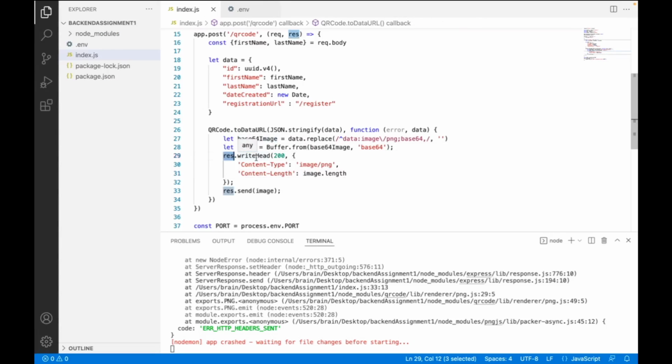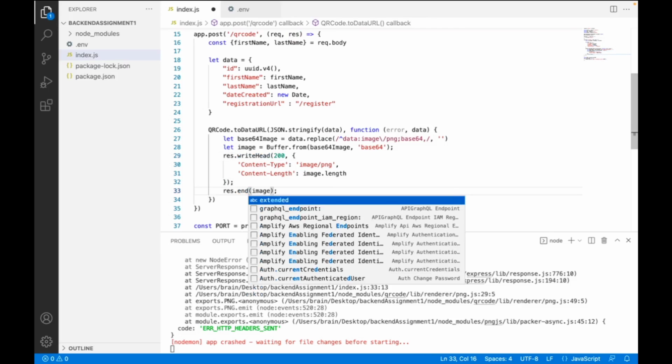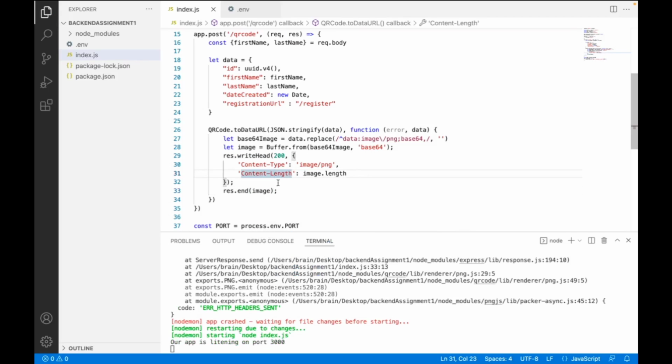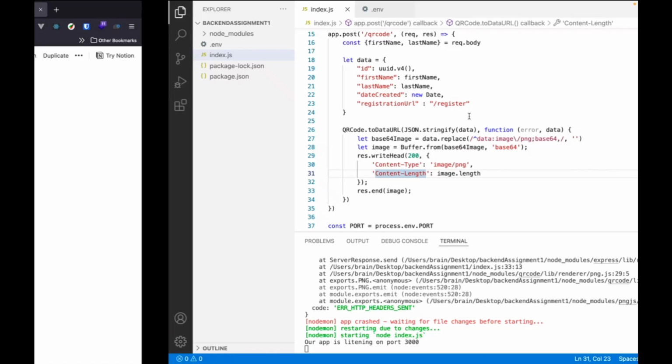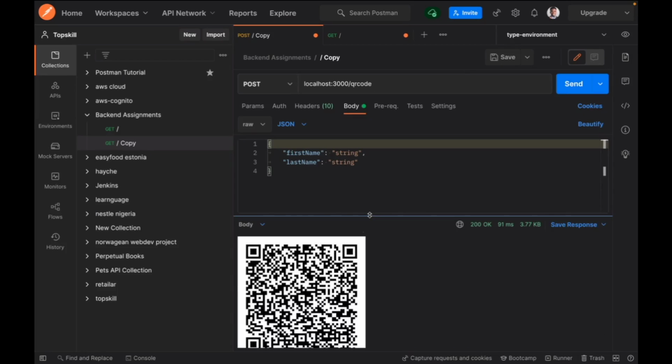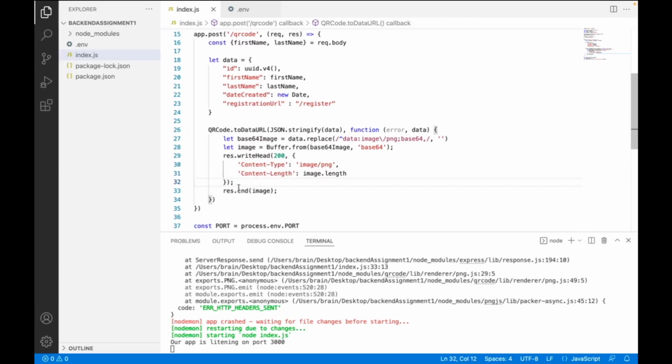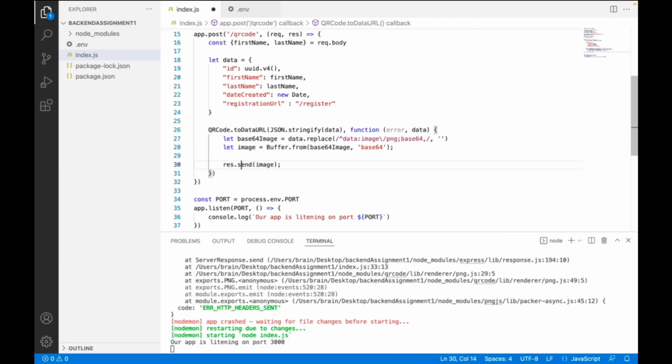Res.writeHead. Okay, so since we're sending writeHead, this should not be sent. Yeah, we can end this here. I'm very sure. So in order not to have duplicates, yeah, okay, good. So the reason why I used end, of course, is because we've written the head already. If we're not doing this, then we can, of course, just use the send.